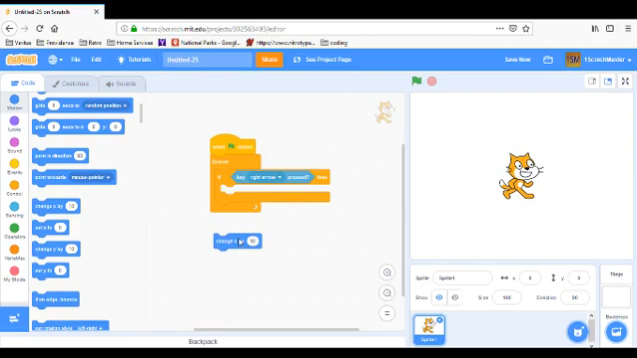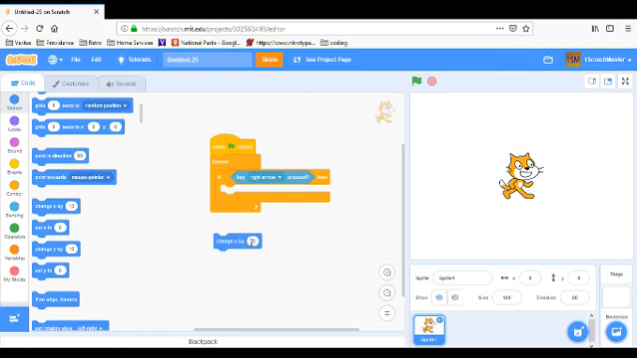So if I just click this, that means it's going to run the code. It's going to change the X by 10 steps. When I click it, watch the cat. That's 10 steps. You can see the X is 10 now. We're just going to put it back at 0. Watch the cat. It went minus 10 steps. So that is basically 10 steps.